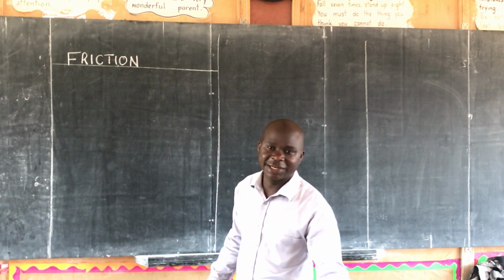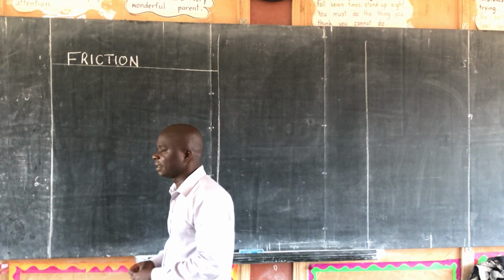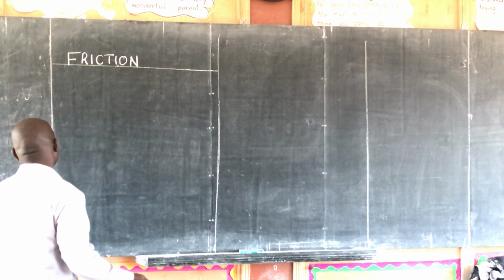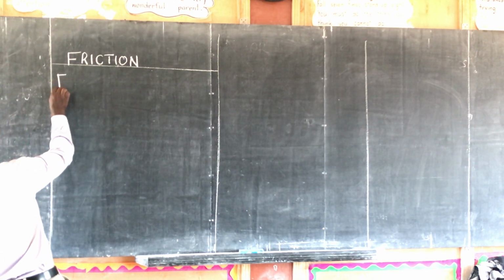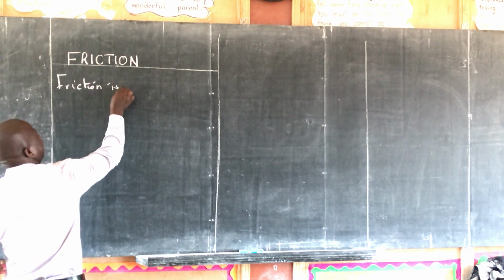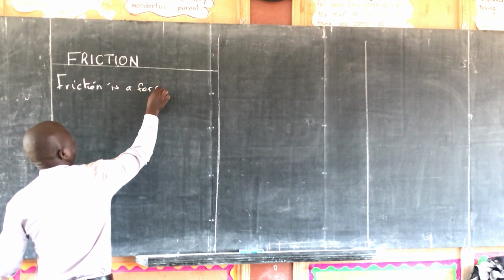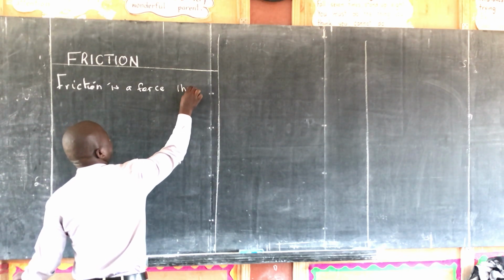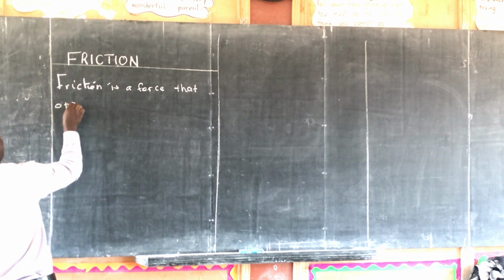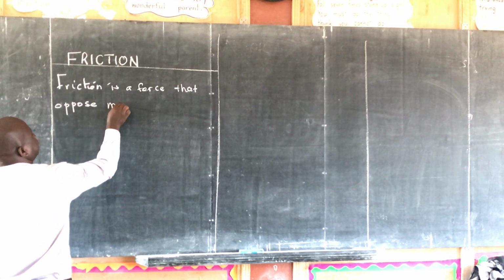Now there I get the definition and I say friction is a force that opposes motion.